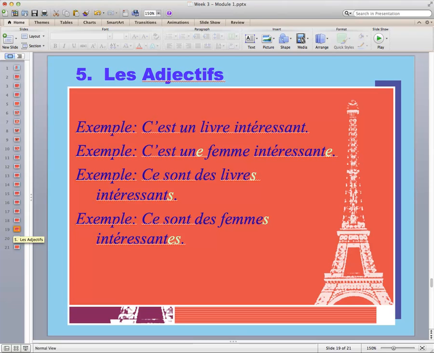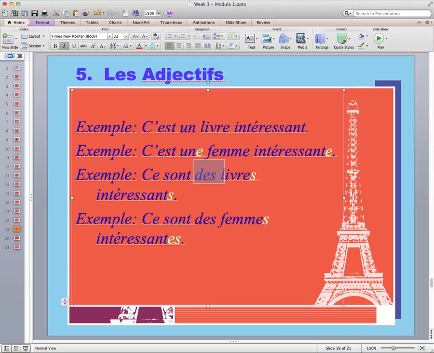More examples. C'est un livre intéressant. Livre is masculine and singular. Therefore, intéressant is also masculine and singular. C'est une femme intéressante. Because femme is feminine and singular, intéressante must be feminine and singular as well. Ce sont des livres intéressants. Livre now is plural. And look at all the things I've had to change. I had to change the verb. They are interesting books, or these are interesting books.